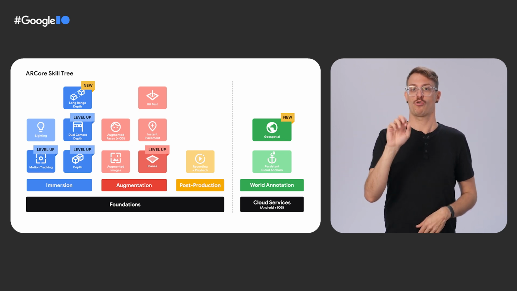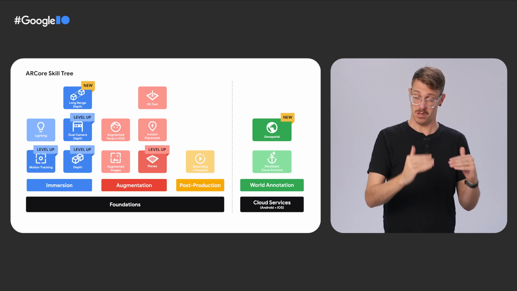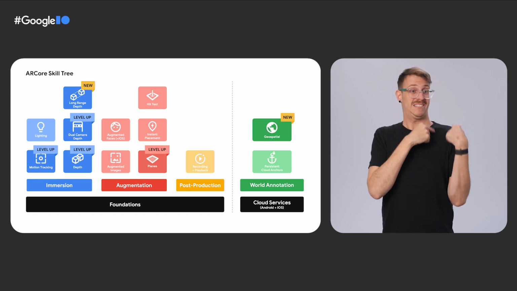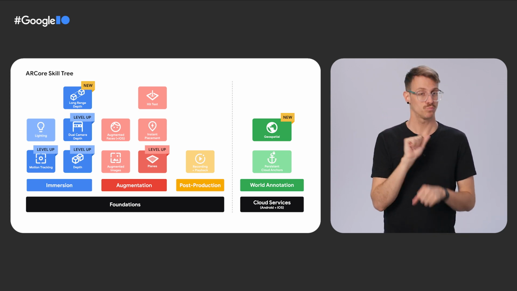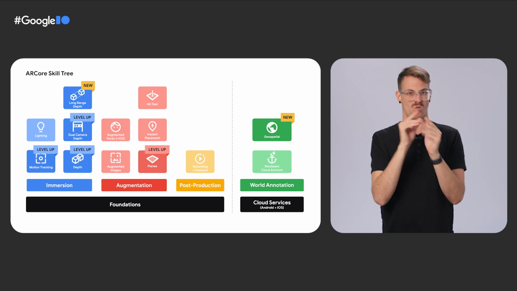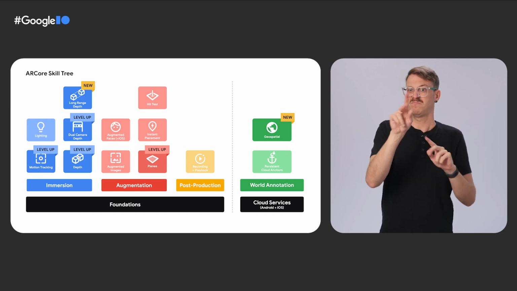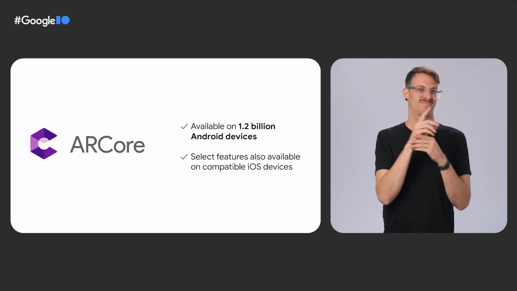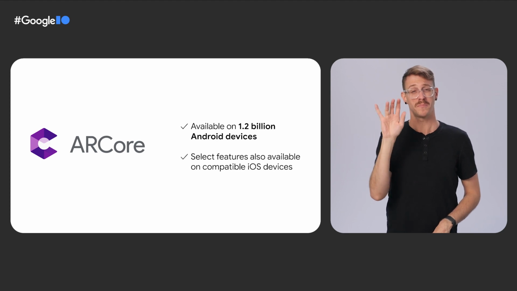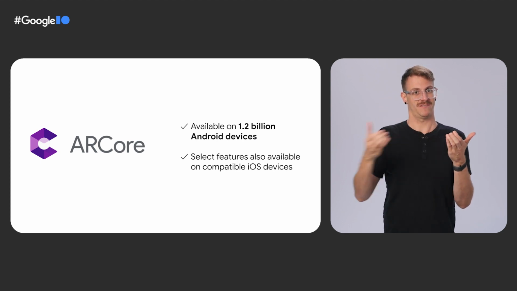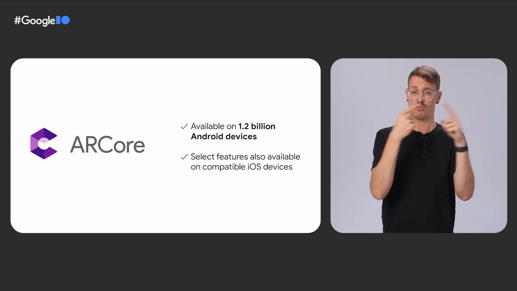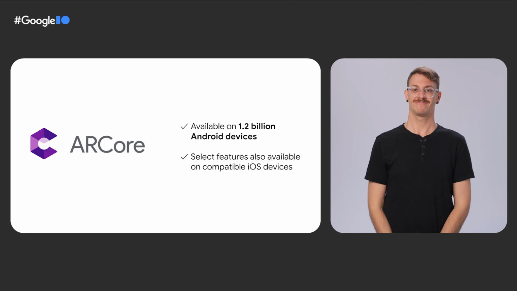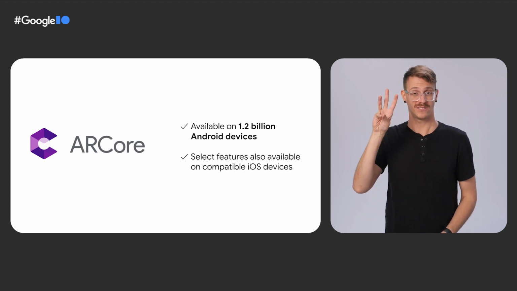We've been steadily leveling up foundational capabilities while adding new ones since ARCore was first released in 2017, working on ways to make our technology faster and more accurate without requiring people to buy new mobile devices. ARCore is available on over 1.2 billion active Android devices. And so you can build cross-platform AR apps. Select features are available on iOS as well. We support the iPhone 6s and up.